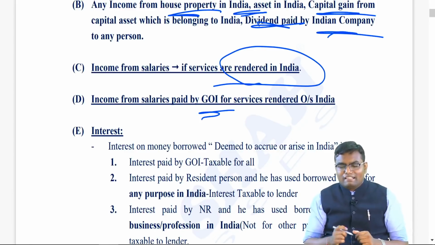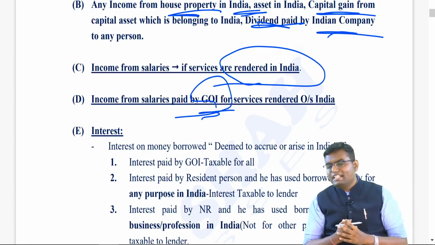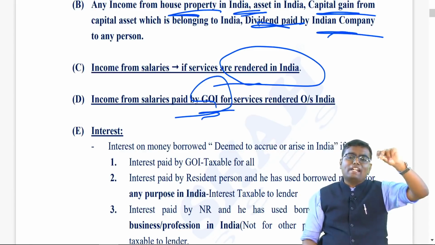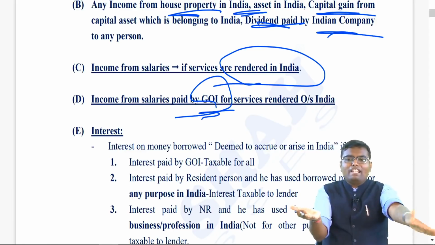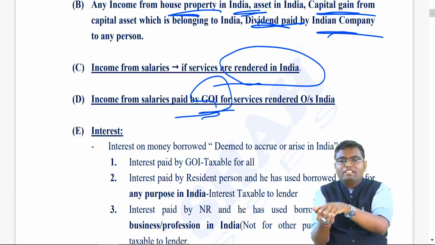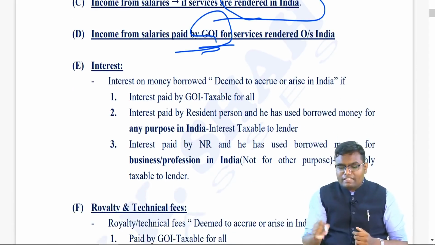So if the salary is paid by the government of India for services rendered outside India, it will be taxable in India. So if you render service in India, taxable in India. If you render service outside India but the salary is paid by the government of India, it is always taxable in India. Then interest income.